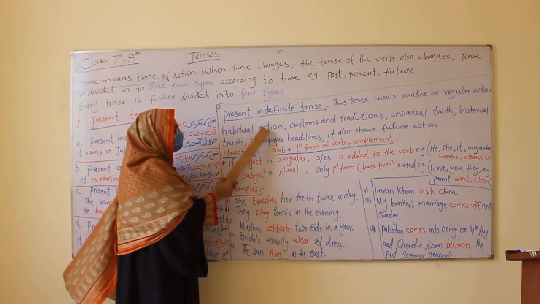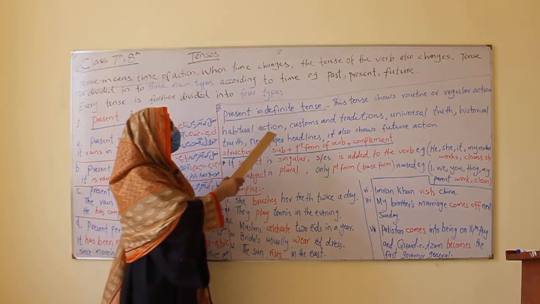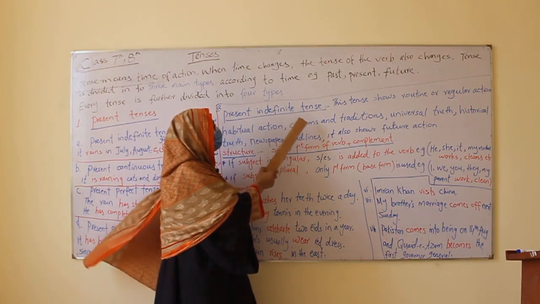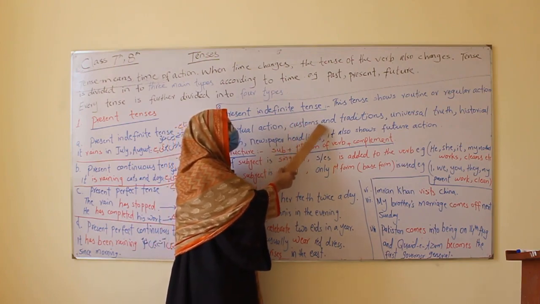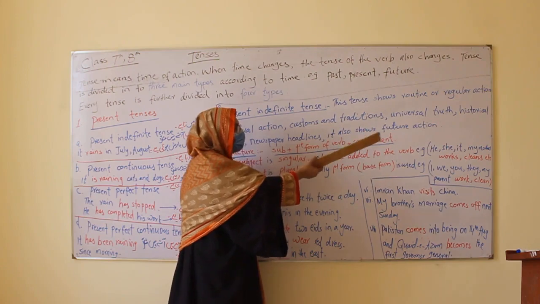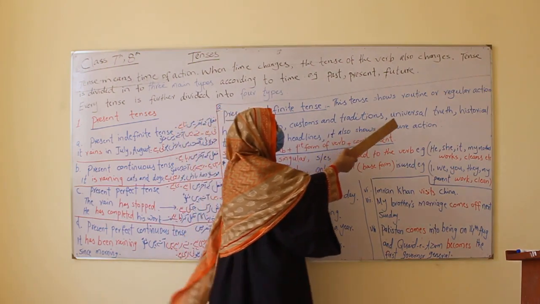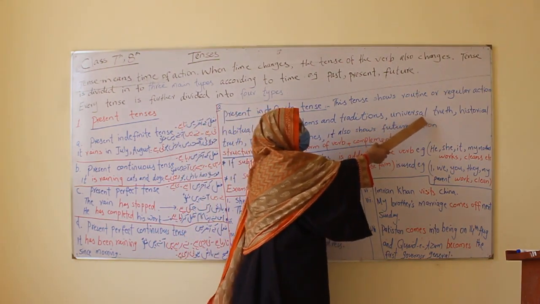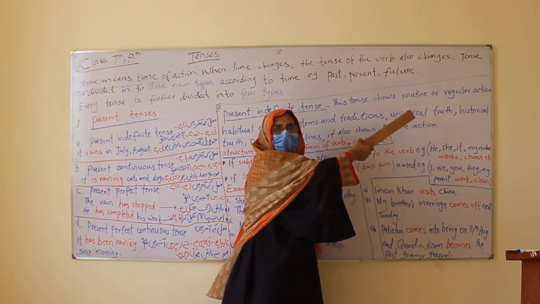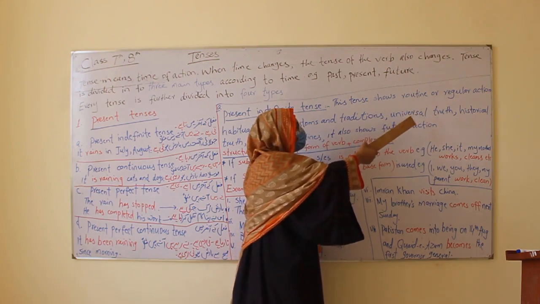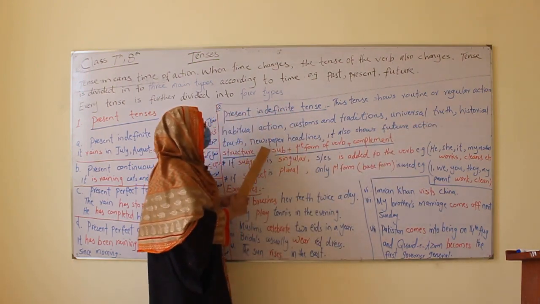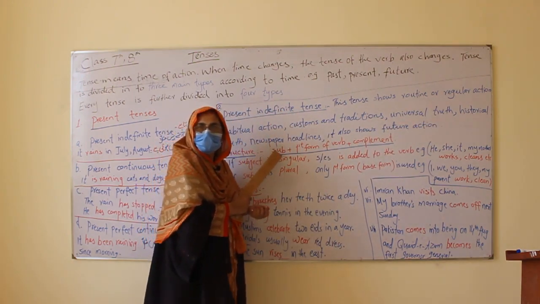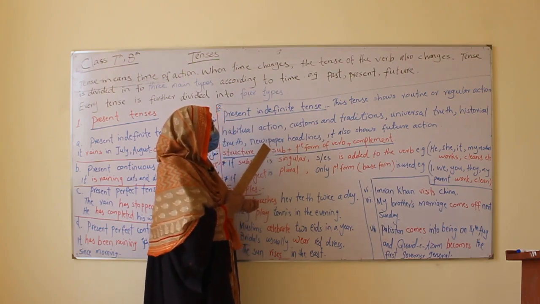It shows habitual action, which means these are the uses also. And present indefinite tense shows customs and traditions, like we say rasmo riwaj. Universal truth that cannot be denied, for example, the sun rises in the east. Historical truth. The headlines of a newspaper are given in present indefinite tense.